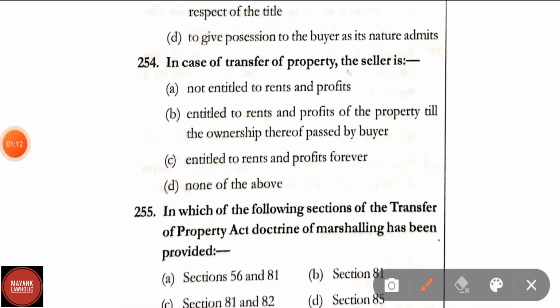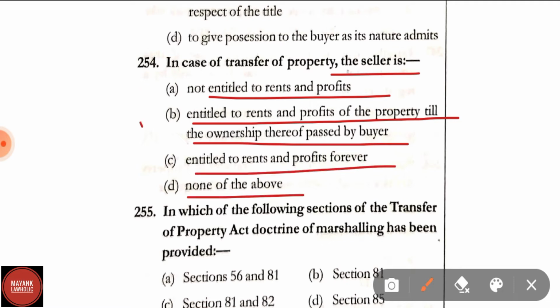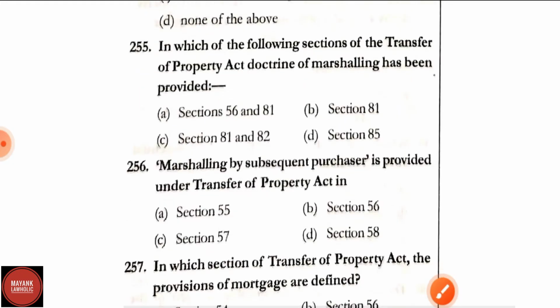Question number 254. In case of a transfer of property, the seller is option A, not entitled to rents and profits. Option B, entitled to rents and profits of the property till the ownership thereof passed to buyer. Option C, entitled to rents and profits forever. And option D, none of the above. Here correct answer is option B, that is entitled to rents and profits of property till the ownership thereof passed to buyer.